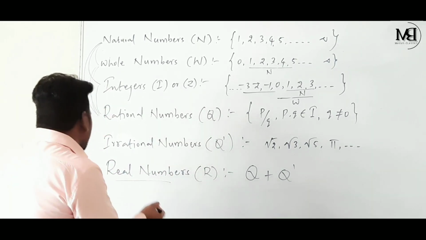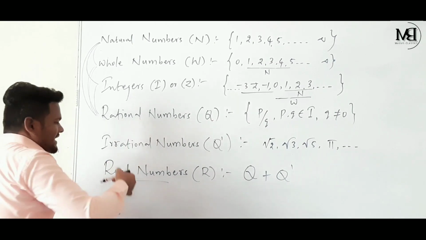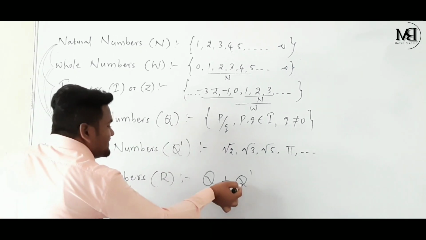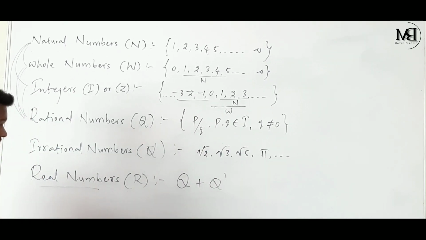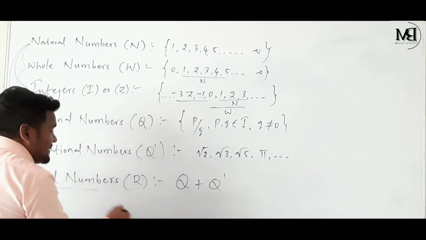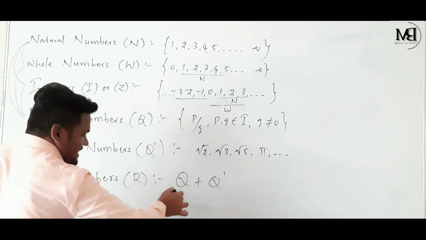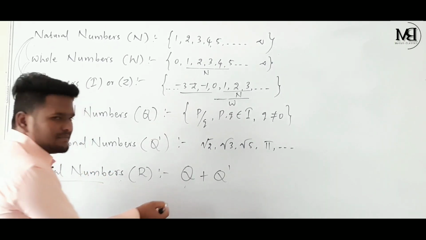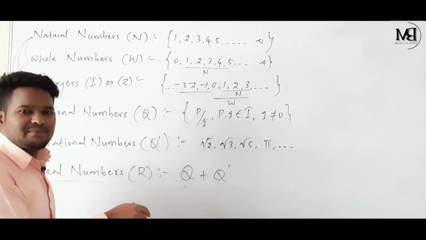Okay, so every rational number is a real number. Every irrational number is a real number. But every real number is not a rational number, because there are irrational numbers.